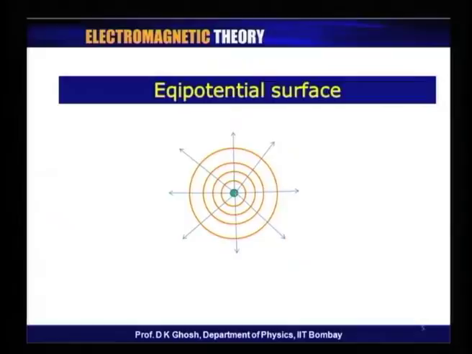So, here for example, I am showing you the field and the equipotential corresponding to a single positive charge, which is marked by the blue in the picture. As we know, the field lines are symmetrical and go outward if it is a positive charge. Now, the equipotential surfaces would be surfaces which are perpendicular to it. In other words, they are systems of spheres of various radii which are perpendicular to these field lines.